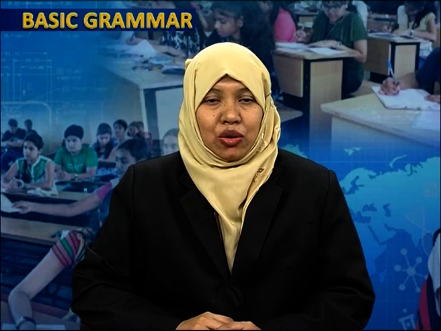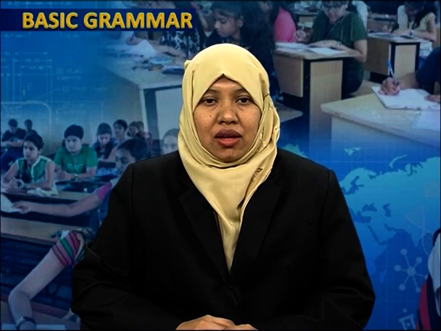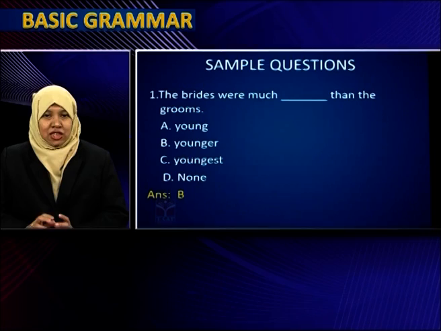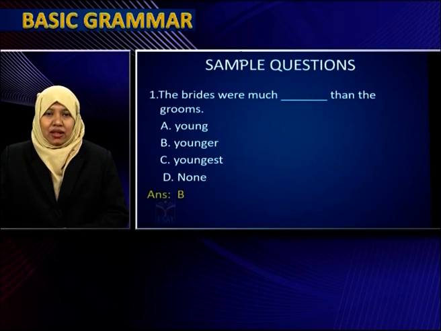Now, let us look at some sample questions, what kind of questions you'll get and how to solve such questions. The brides were much dash than the grooms. If you look at this question, you see that 'much' is there, so you can understand that the sentence is about degrees of comparison. Now you have to use a suitable adjective here. Options given to you are young, younger, youngest, none. Here plural brides and plural grooms are mentioned. The brides were much younger than the grooms.